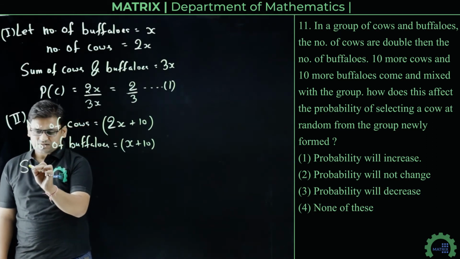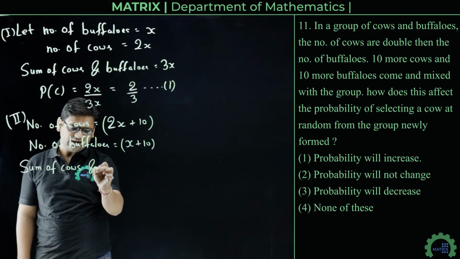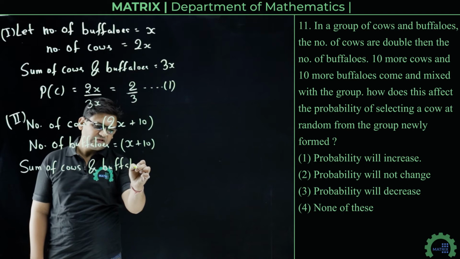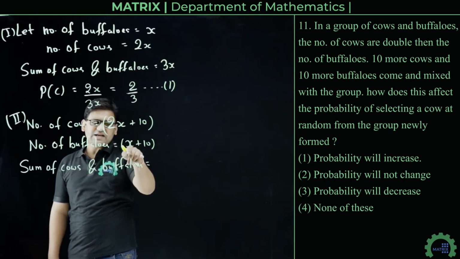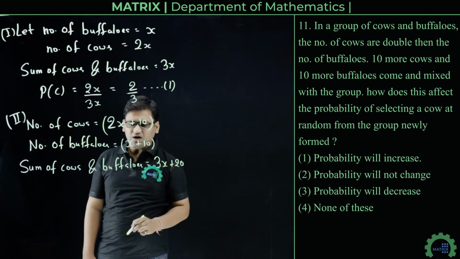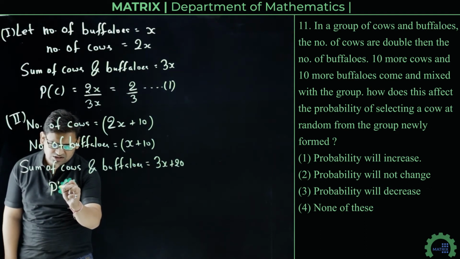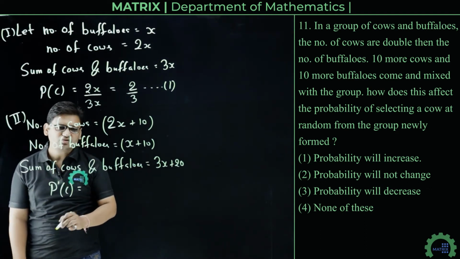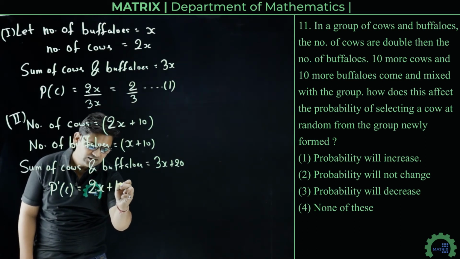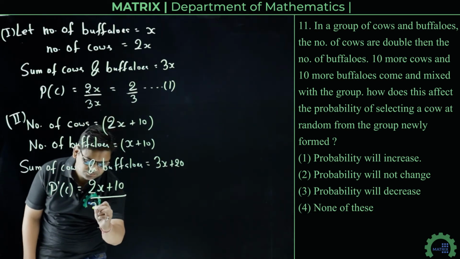So the sum of cows and buffaloes will be 3x plus 20. Now the probability of selecting a cow at random, let's say it is P dash of C, equals the number of cows, 2x plus 10, divided by the sum of cows and buffaloes, 3x plus 20.